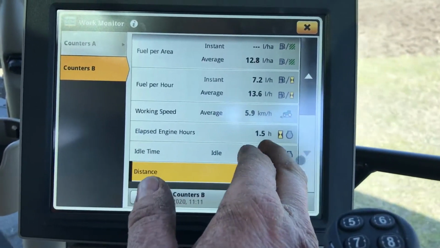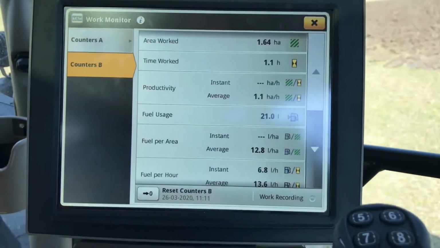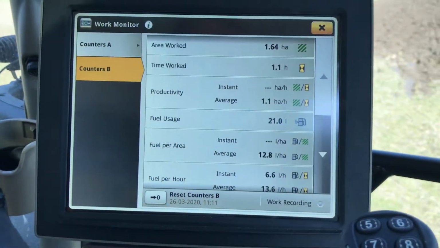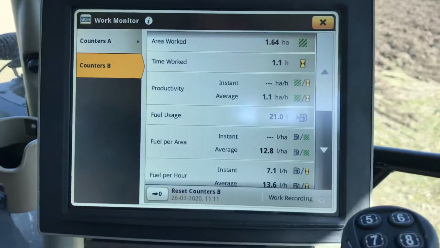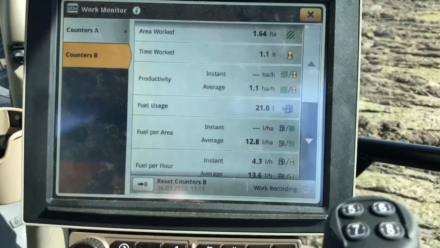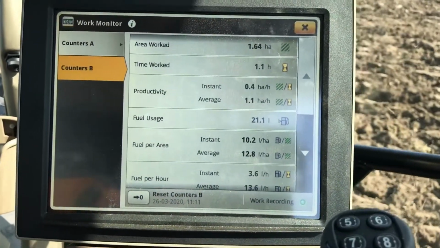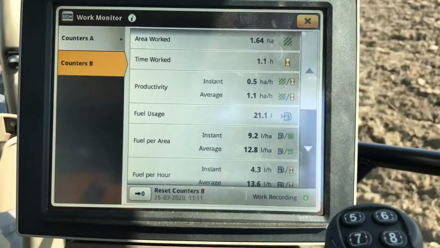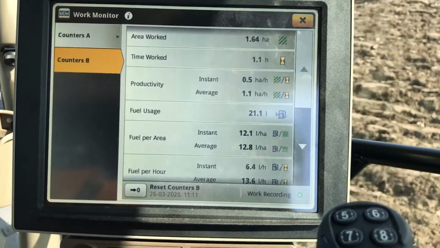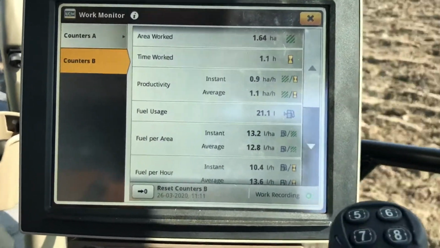We've done 1.5 hours here, and the hectares we've covered is 1.64 hectares. Time worked is 1.1 hours of working time. So it gives you an awful lot of information in here. If you do want to delete any of that information, you can delete it there and just put it all back to the start. Every time you go into a field, you should probably be changing and checking all these sort of things. You can have counters A and B, so you can have a counter for the whole week and a counter for the day.